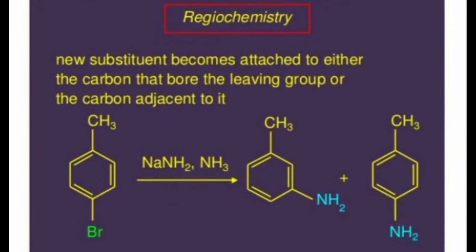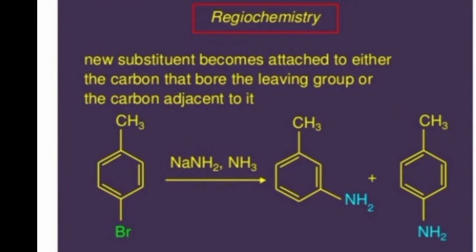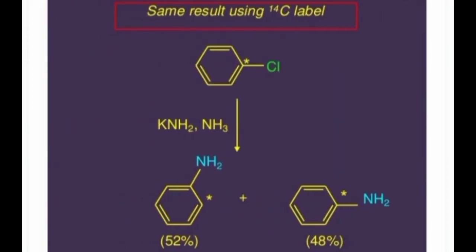That means the new substituent becomes attached to either the carbon that is bonded with the leaving group or the carbon which is adjacent to it. Two possibilities are considered here. Similarly, if the carbon to which chlorine is bonded is labeled as C14, and chlorobenzene is treated with KNH2 and NH3, two possibilities are again here.